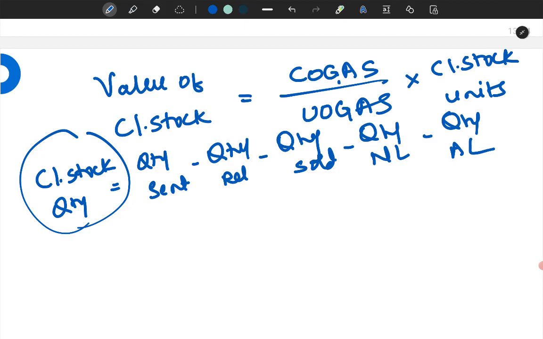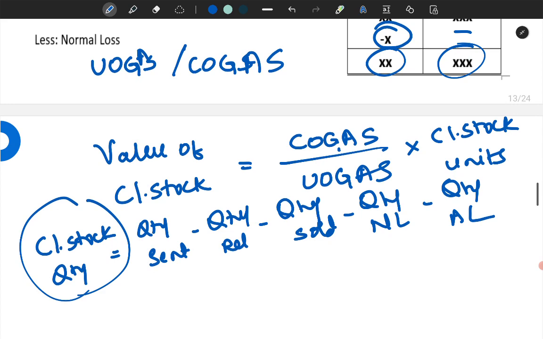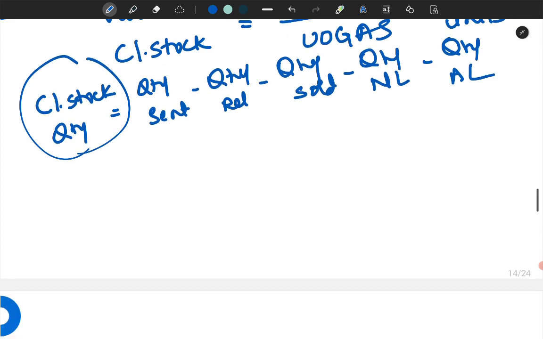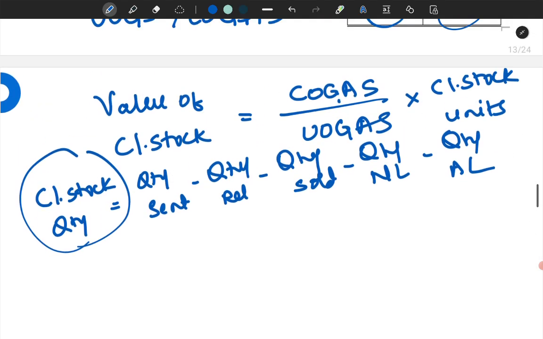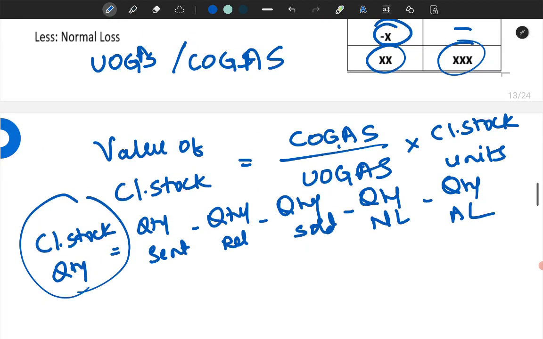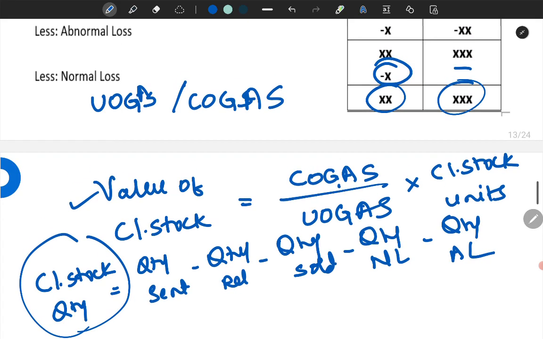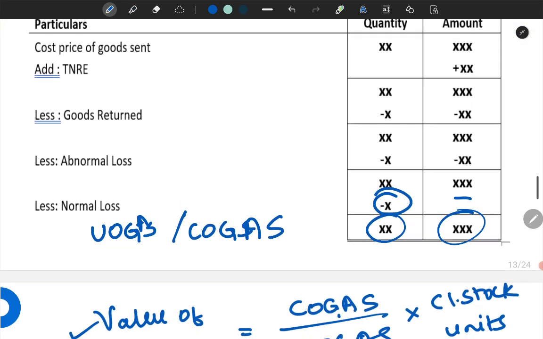Valuation of closing stock. Now this was all regarding closing stock units. Next we come to accounting treatment. Whatever we get here, that will be the value of closing stock. Any doubts in this? I think there will be none.